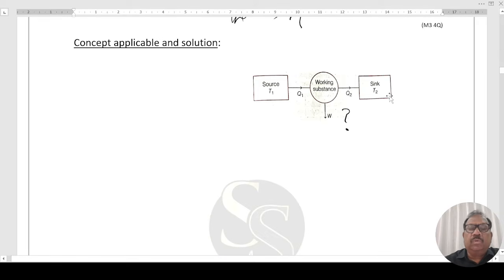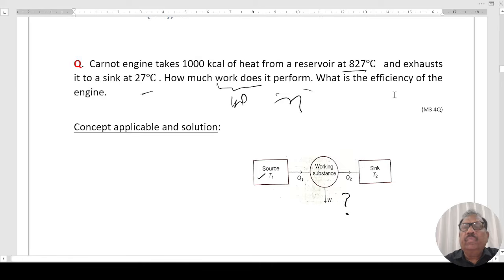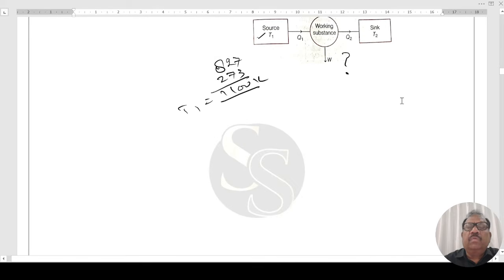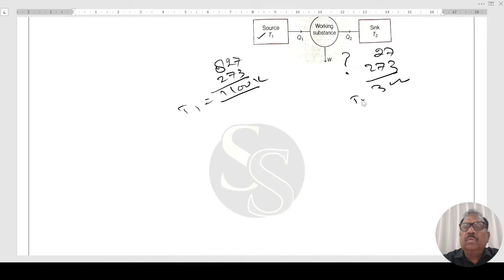Concept, applicability, and solution. One is source at temperature T1. This is given to you, 827 plus 273 in absolute. This comes out to 1100 K. This is T1. And T2, 27 plus 273, 300. This is T2. We have to find out this one.